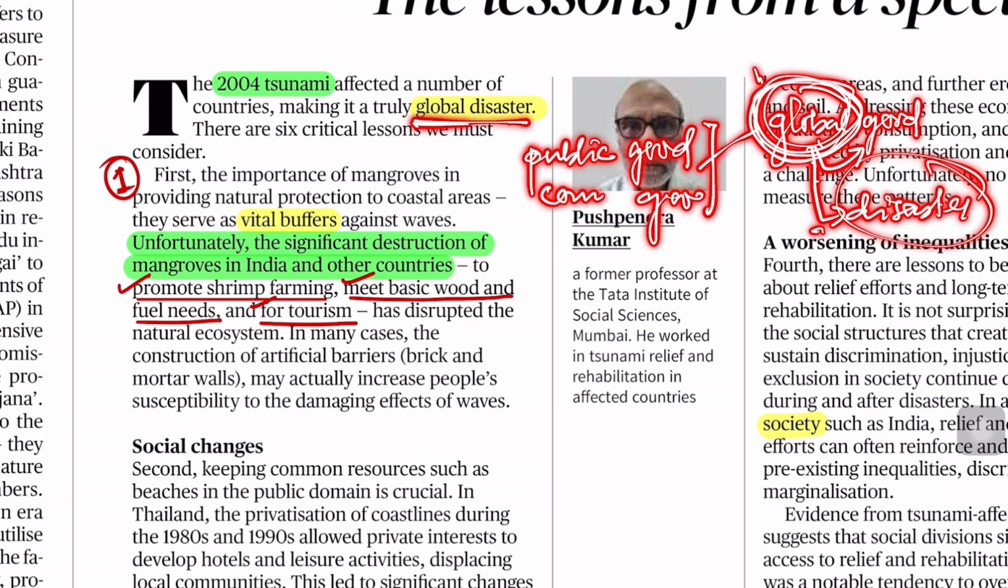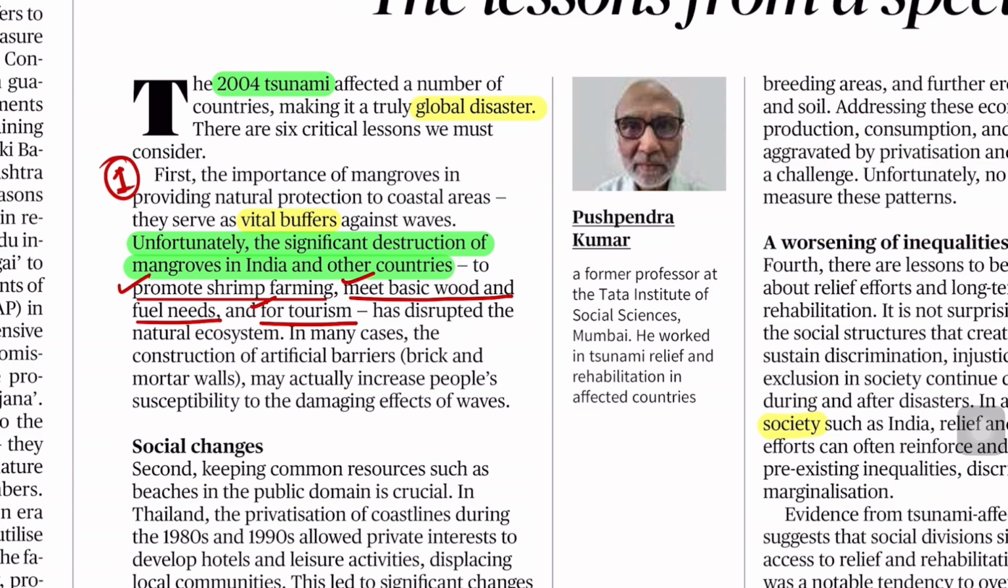Global disaster: this disaster is not limited to a particular nation, it is across nations, so the term global disaster. Other similar keywords you can use are transnational disaster, or catastrophic event.